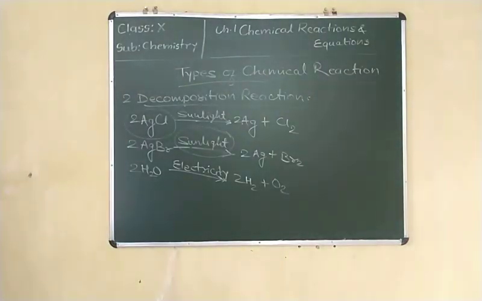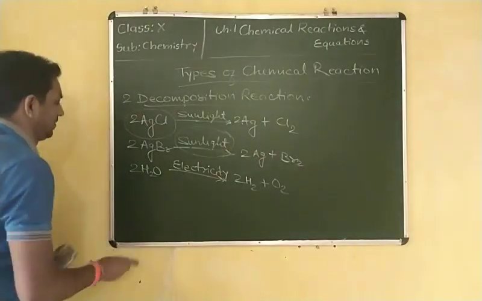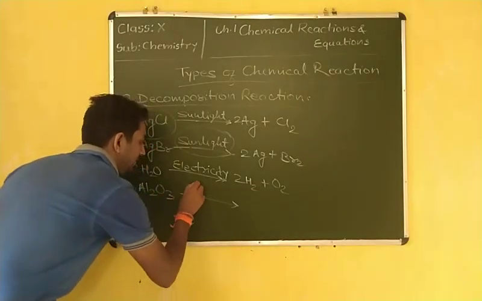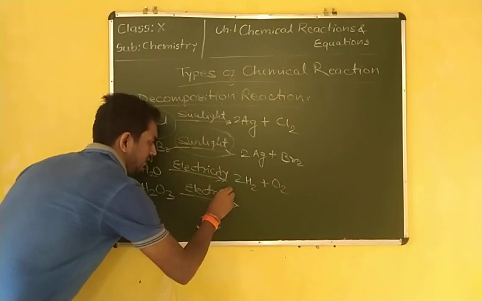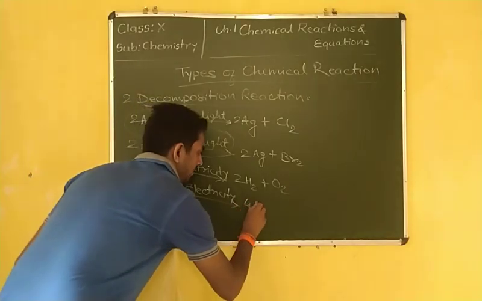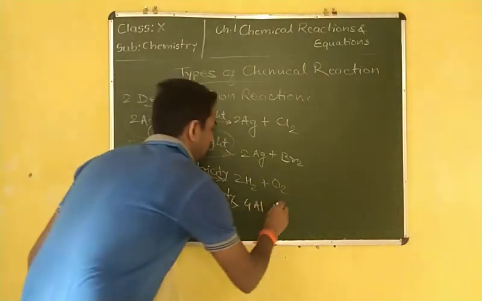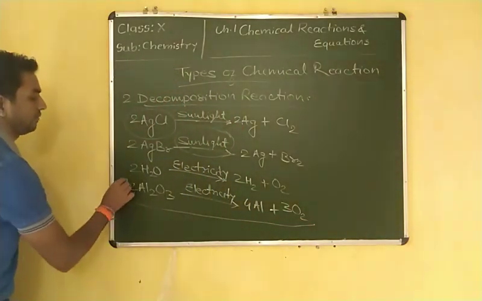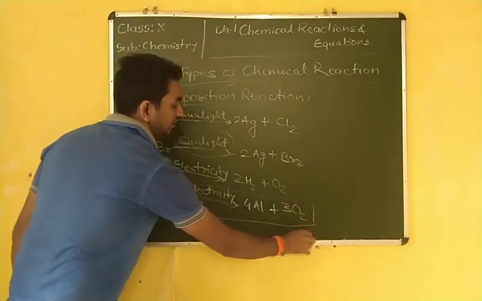Some other examples are also there, carried out in the presence of sunlight or electricity. That is the decomposition of aluminium oxide, Al2O3. In the presence of electricity, it converts into Al plus 3O2. This process is used in the metallurgical process, extraction of metals.